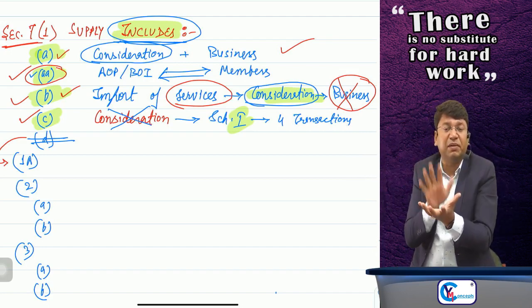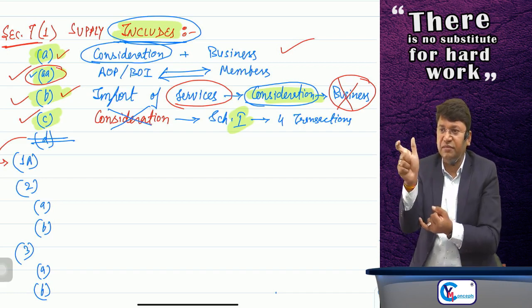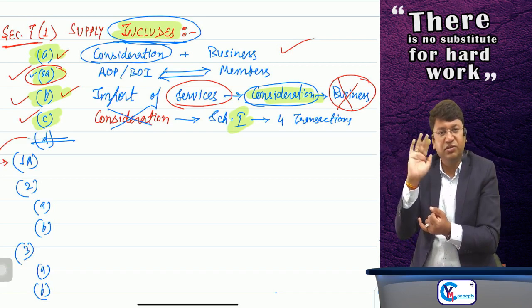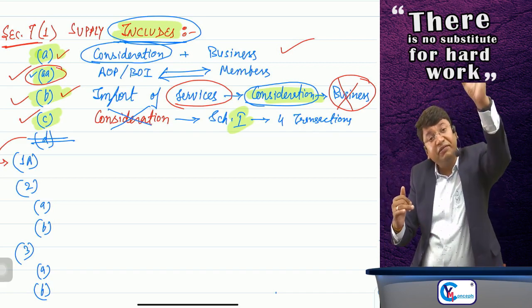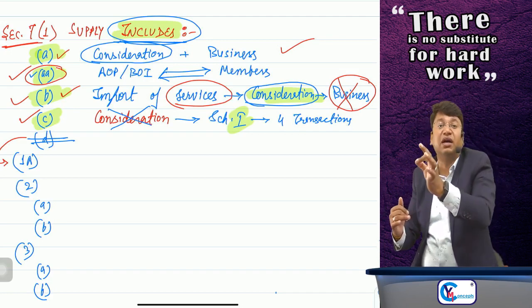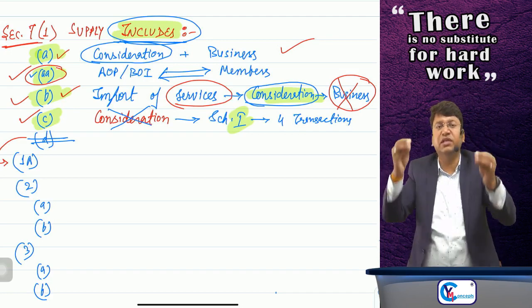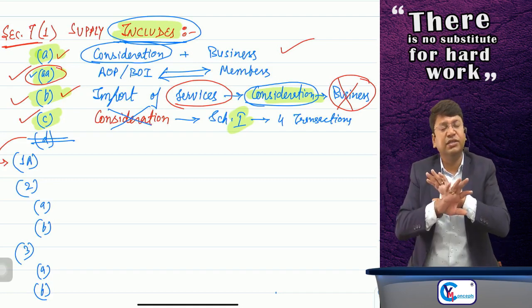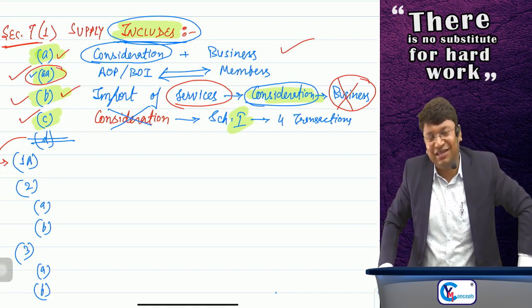Whether any transaction is supply or not, go with section number 7 subsection 1 clause number A. If it is getting covered, then that's it. If it is not getting covered, then clause number AA, clause number B, clause number C, and if it is getting covered in any of these, then it is supply, and if it is not getting covered in any of these clause number A, B, C or AA, then it is not supply at all. Okay, sir.